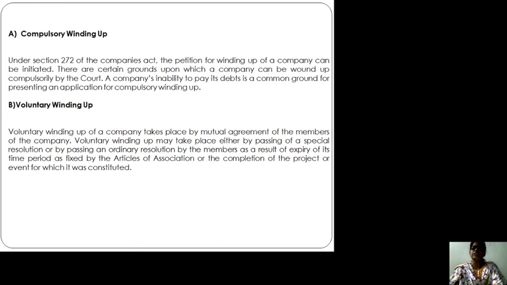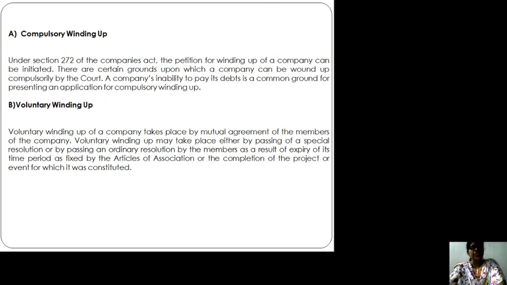Generally, it happens in case of road projects or in highway authorities. Once the big project of 5 years or 7 years or 8 years has been completed, then there is no need for the existence of that company. Then that comes under voluntary winding up. After completion of the project, there is no need of continuing that business unit, so that winding up has to take place. That comes under voluntary winding up.